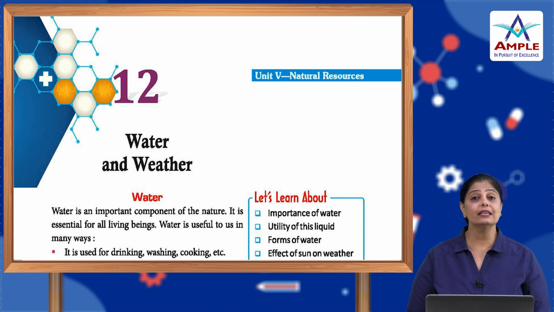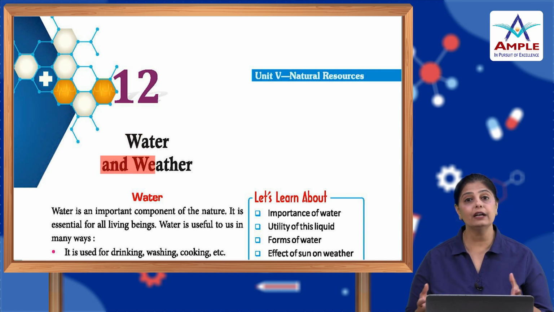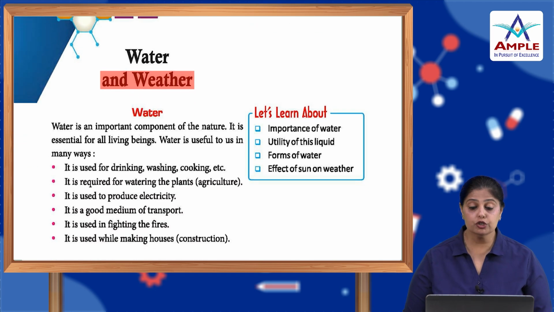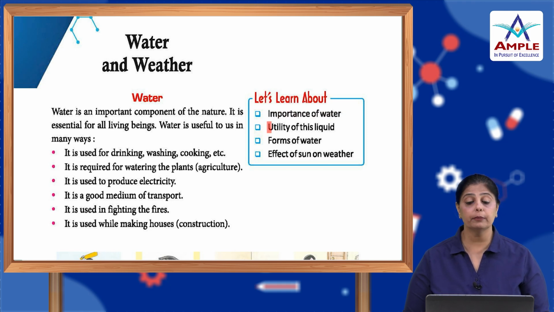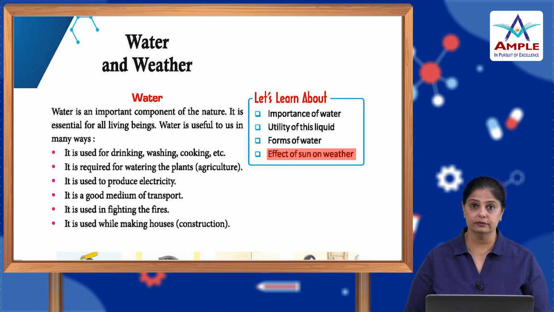So children, in this chapter, we are going to talk about water and weather. We all know that these are the natural resources that we have. So we are going to learn about the importance of water, the utility of this liquid, the forms of water and the effect of sun on weather. Okay? So let's begin with water.